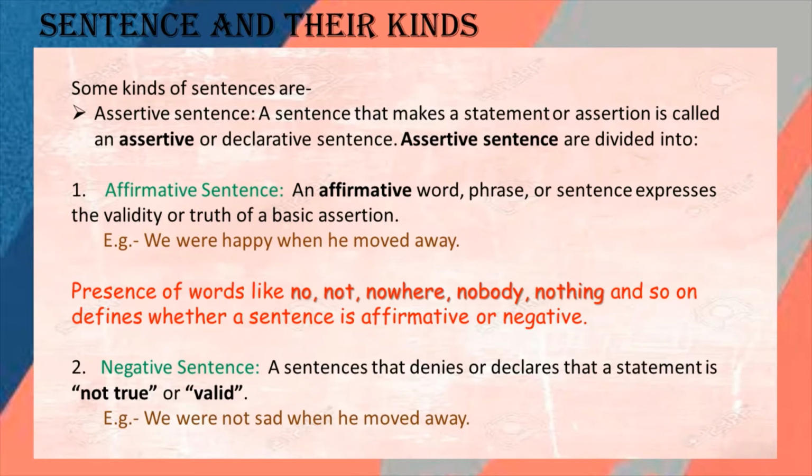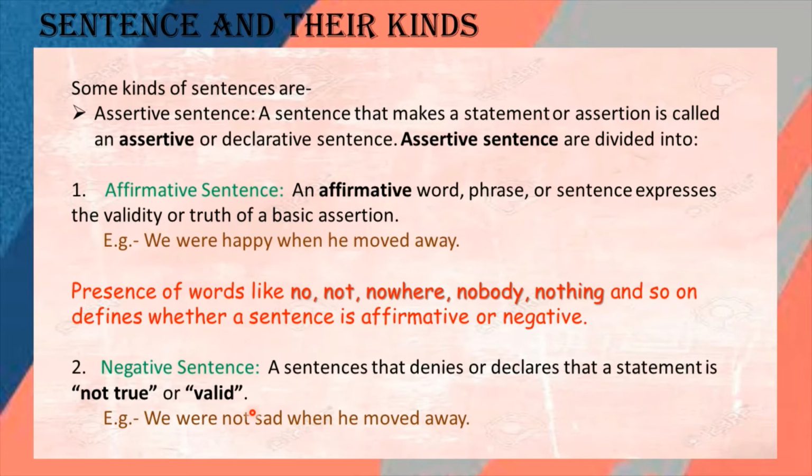For example, we were not sad when he moved away. Here the word not is there, so the meaning of the sentence is totally opposite. Not sad and happy, the meaning is the same, but the way of expressing it, the way of writing it, is different.